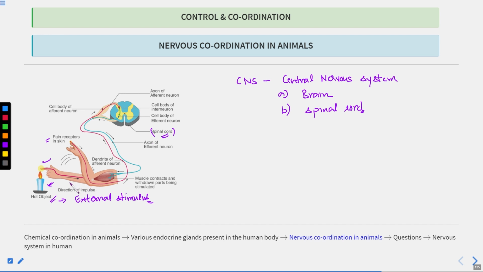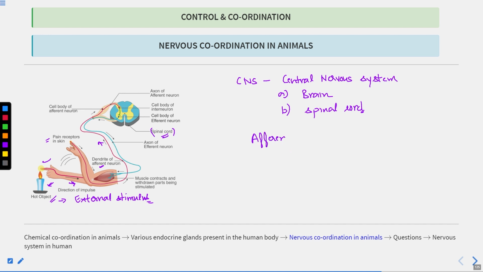You can see the afferent neuron here. This afferent neuron is carrying the information from the receptor towards the spinal cord.